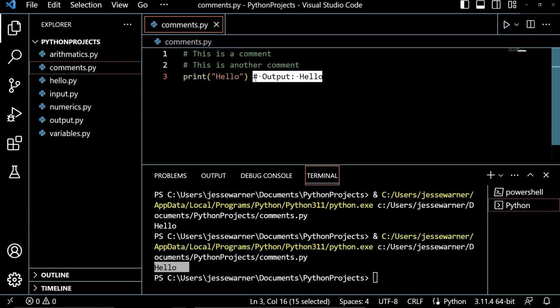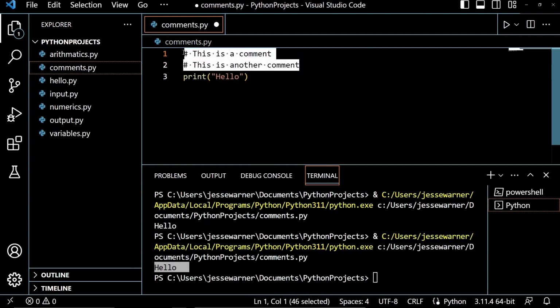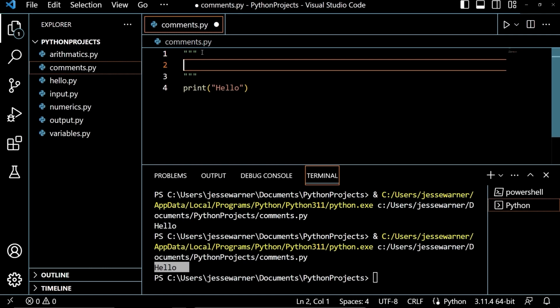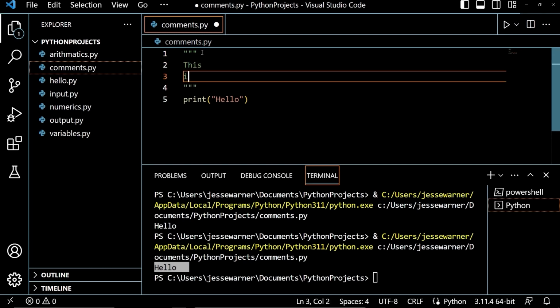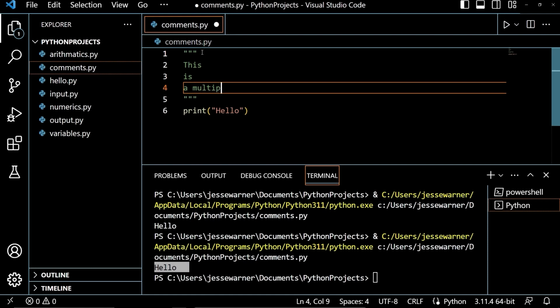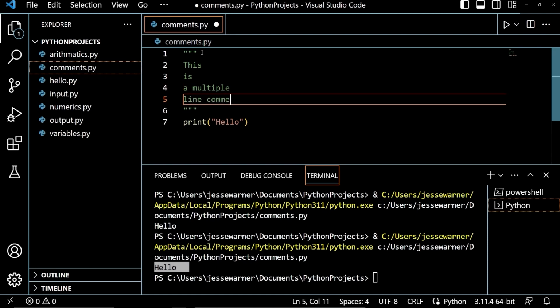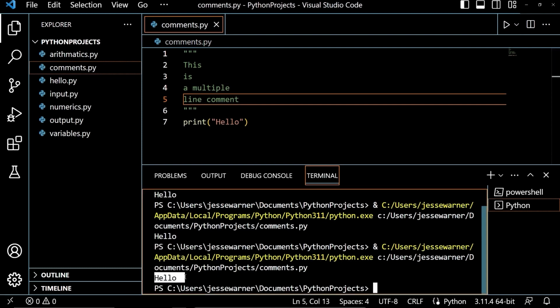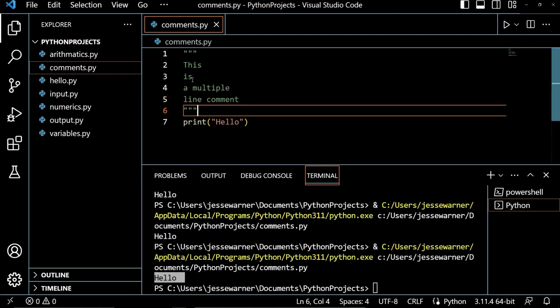Another way to do comments in Python, and is often used with multiple lines, is to use the triple quotes, which are a set of 3 single or double quotes, and then your multiple line comment could go in between them. And if I run this, we'll see that it has no issue with that, runs properly. Even though this is technically a string in Python, because it's not being assigned to a variable and it's not being used in any way, the interpreter simply ignores it.